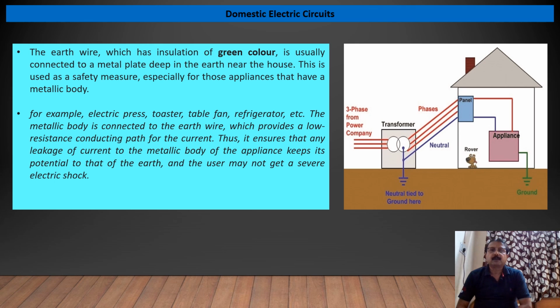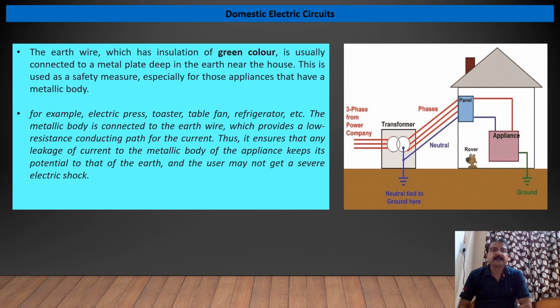Now we will talk in continuation of the previous slide, that is, the domestic electric circuit. Here we will talk in detail about the earth wire and earthing of the home. The earth wire, which has green insulation, as you have seen in the previous slide, is usually connected to a metal plate deep in the earth near the house.